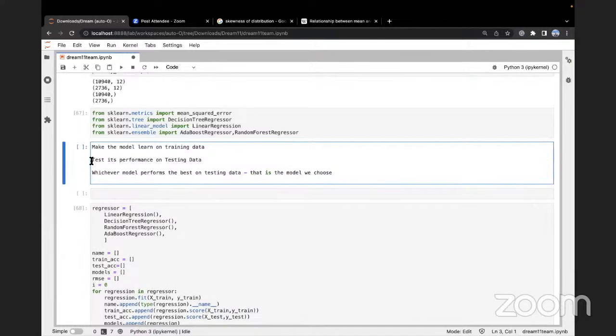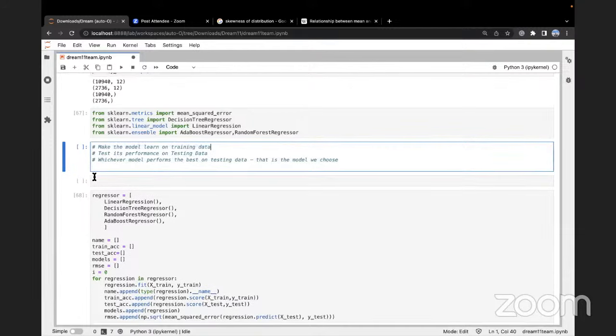Because testing data was not seen by the machine learning model. The machine learning model only saw training data. So if a model can perform with higher accuracy or with lower error on a data set it has never seen, then that is the true or authentic potential of the model. And based on the authentic potential of the model, we will choose which model to get.